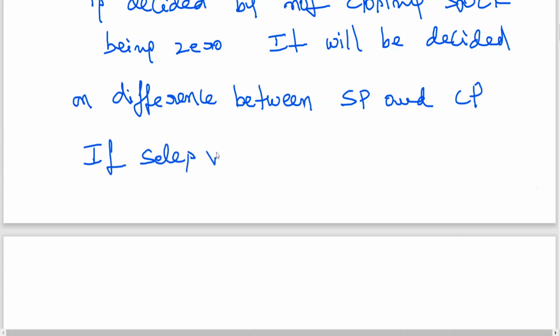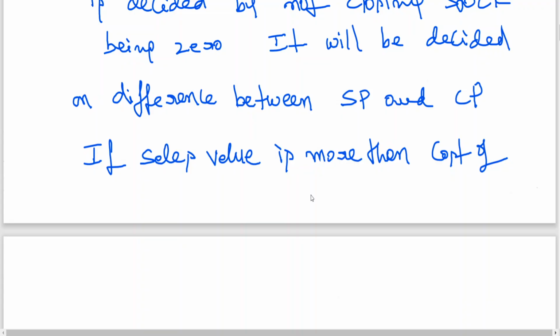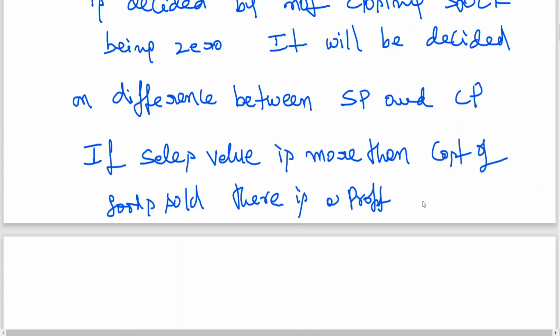If sales value is more than cost of goods sold, there is a profit. Otherwise, vice versa.